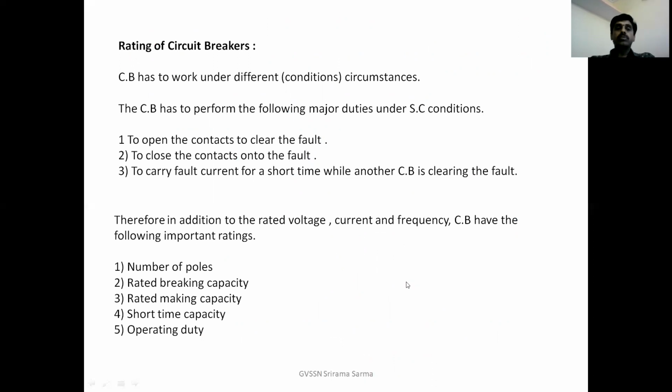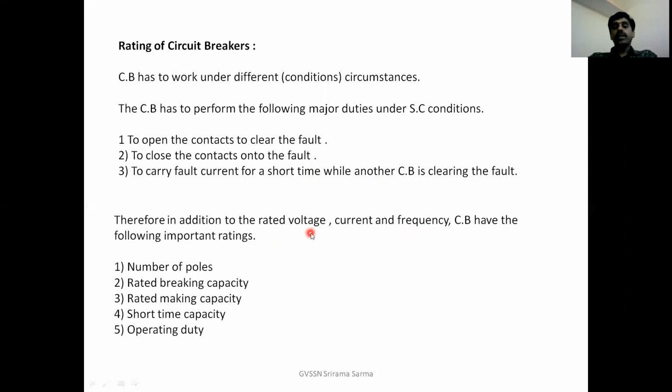What are those? To open the contacts to clear the fault, to close the contacts onto the fault, to carry fault current for a short time while another circuit breaker is clearing the fault. You'll understand all these points during the discussion of the ratings of the circuit breaker.